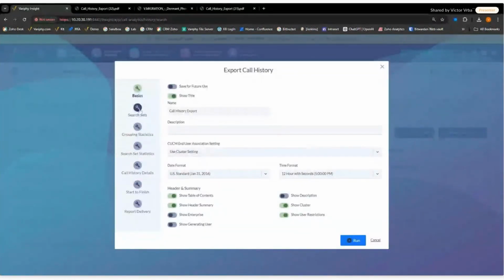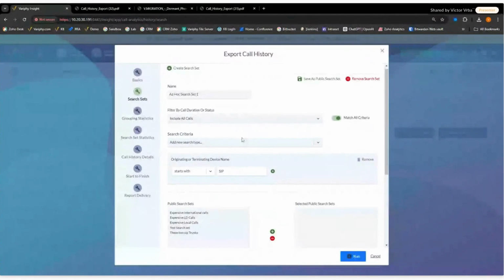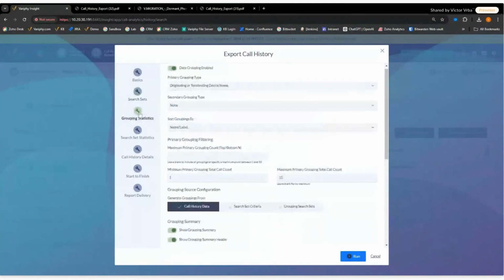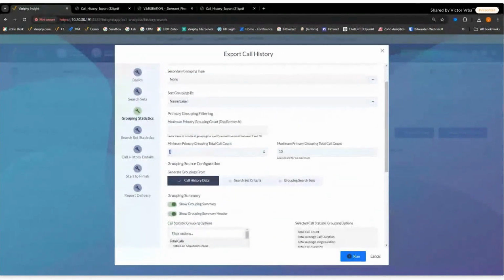All right, so we got our search here. We've got our originating and terminating device, starts with SIP. For me, that identifies all my SIP gateways, easy peasy. The next thing we're going to do is our grouping. Again, we're going to group off of originating or terminating device name, and we're going to keep our minimum grouping count at 0 and our maximum grouping count at 0 also.